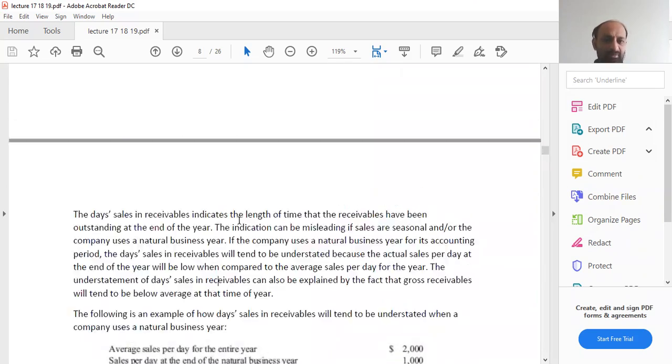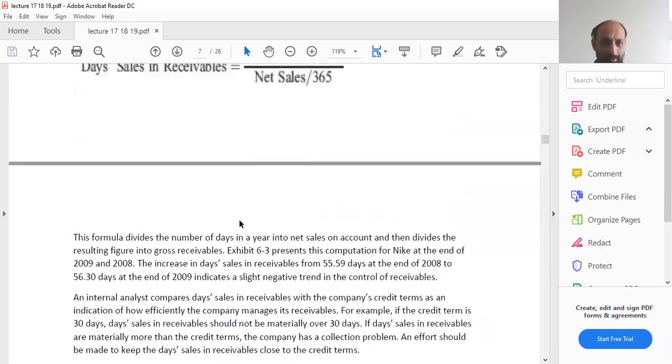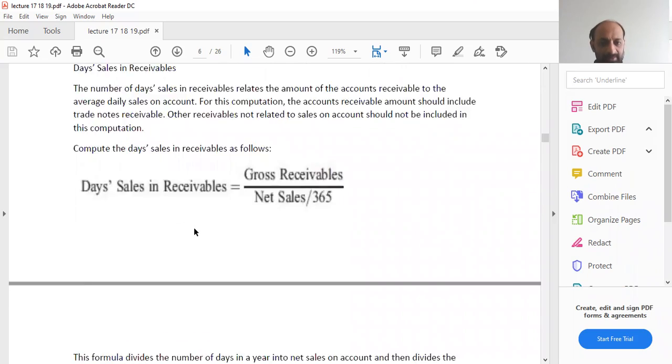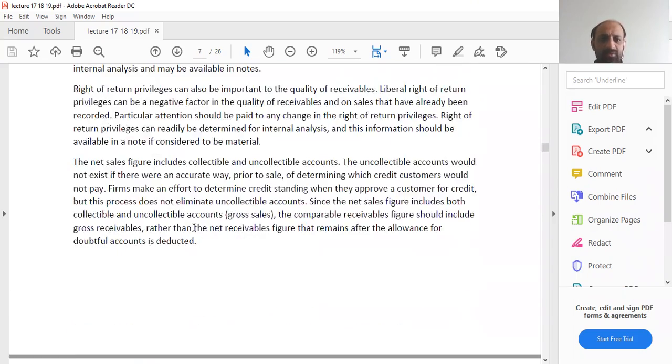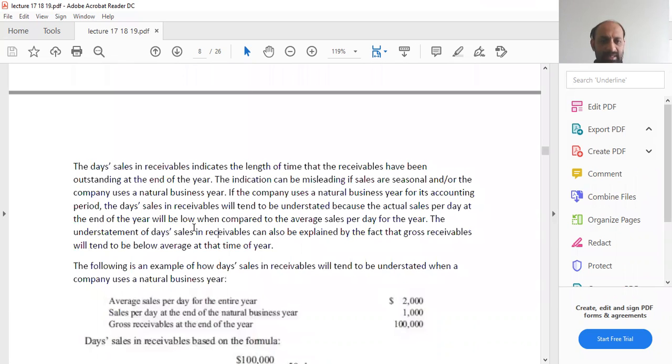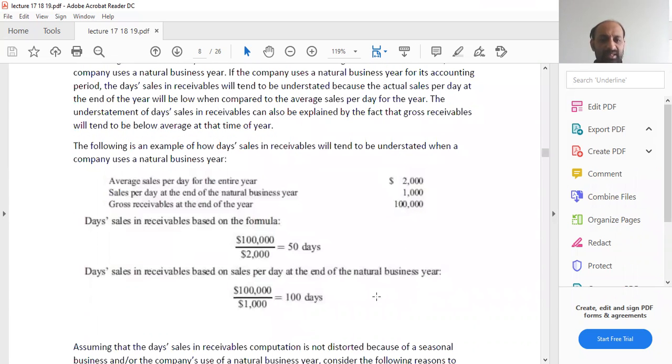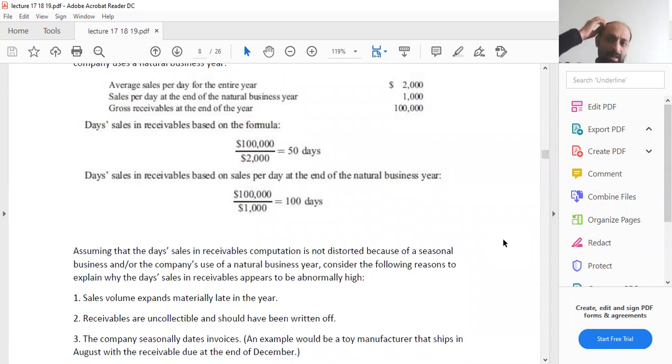So if you do this calculation of days sales in receivables at the end of the natural business year, obviously the figure that you will get, using the example that I have given in the notes, you will see this will give you a misleading ratio. So you have to make sure that you analyze in detail how this ratio was calculated.